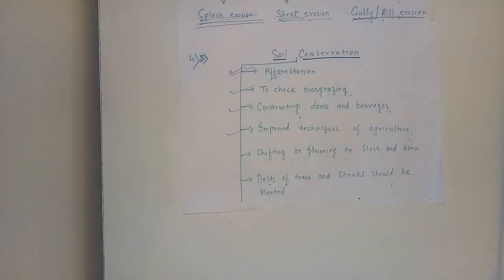Additionally, these steps prevent a free flowing of water. So this is also a very important method of agriculture. We can prevent the soil. It is creating a barrier. When the water is flowing freely, if we are adopting this method of farming, that is the terrace method of farming, then it can prevent soil, it can prevent water. They create a barrier of water, so we can prevent soil.